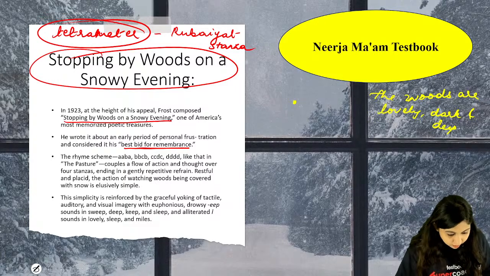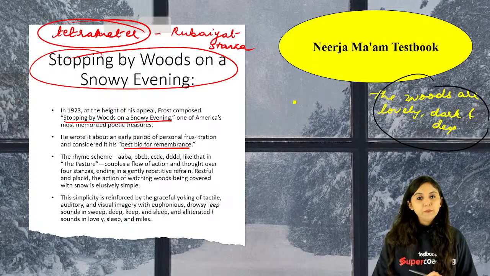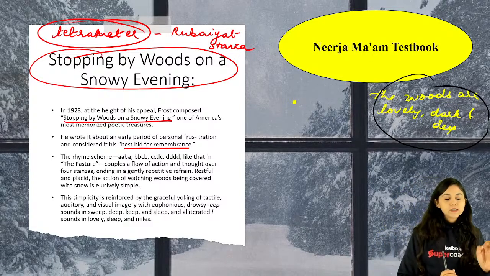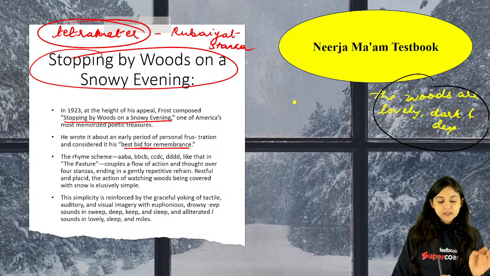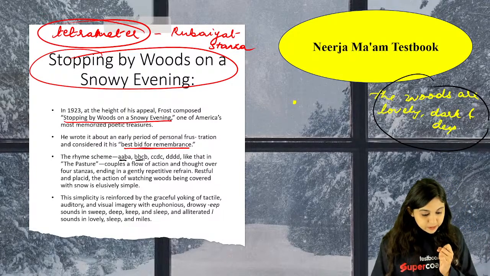So the woods are lovely, dark and deep, right? But I have promises to keep and miles to go before I sleep, and miles to go before I sleep. And therefore, he said, this is my best bid for remembrance. The rhyme scheme is A, B, A, B, B, C, B, C, C, D, C, D, D, D, D.